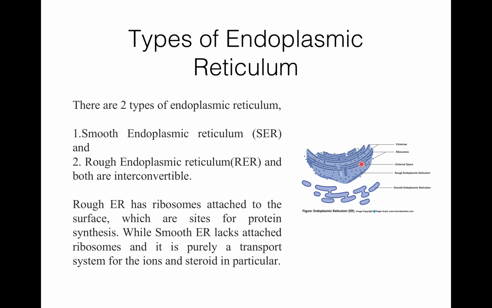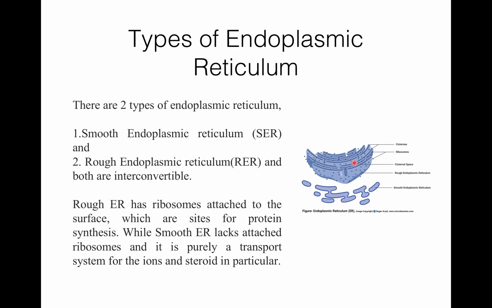And rough endoplasmic reticulum is mainly found in protein forming cells like pancreatic acinar cells, goblet cells, plasma cells which produce antibodies, and Nissl's granules of nerve cells.